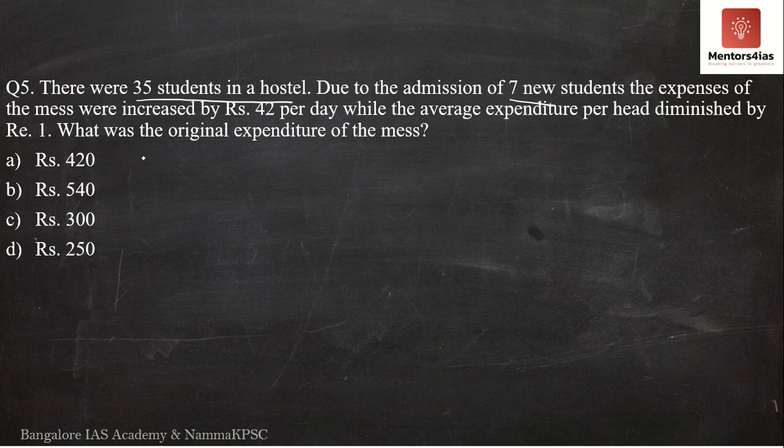So let T be the total expenditure per day. This is for 35 students. Originally let T be the total expenditure per day for 35 students.